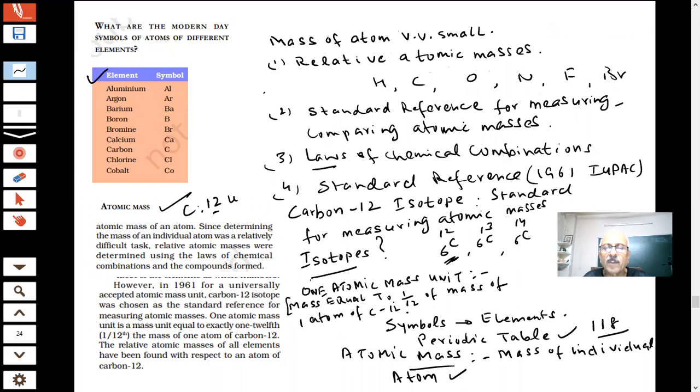This is the definition of 1 atomic mass unit. You can note this down. This question has been asked many times in the paper. What is 1 atomic mass unit?